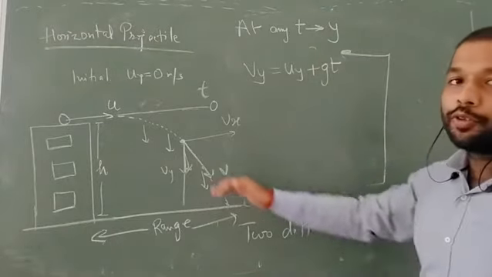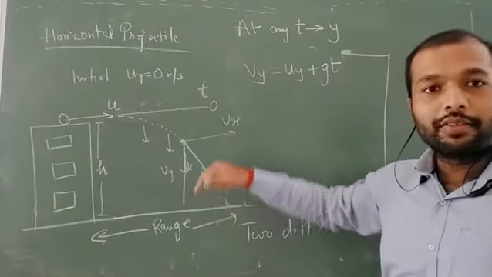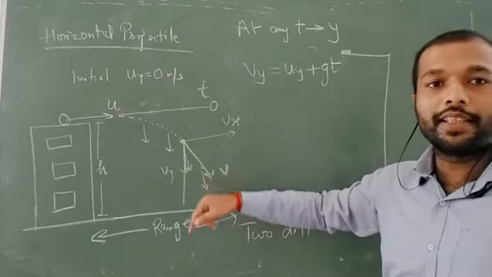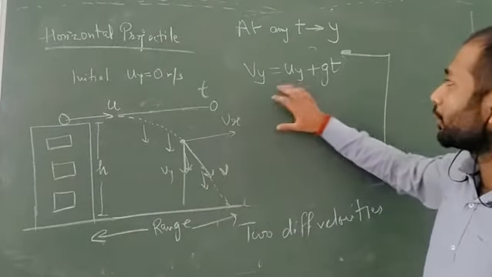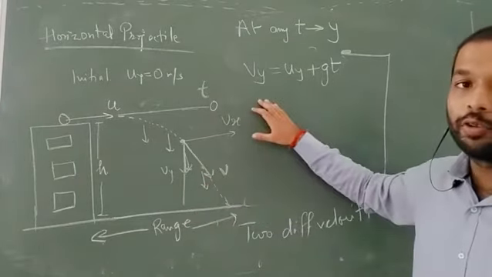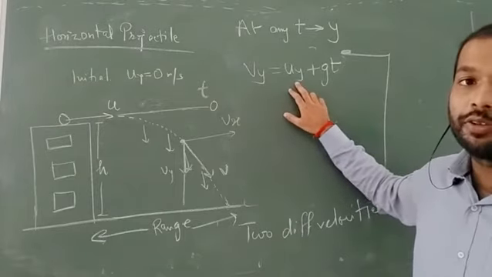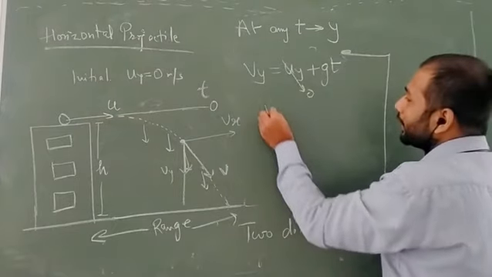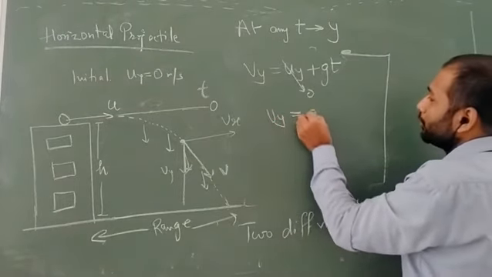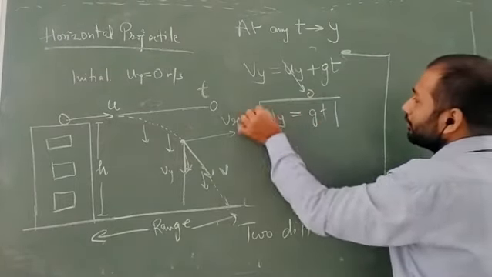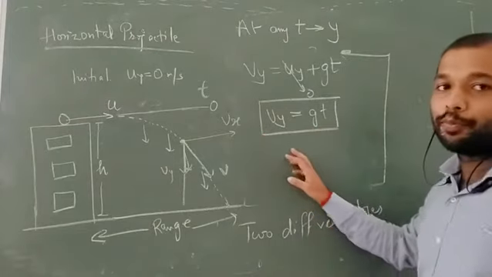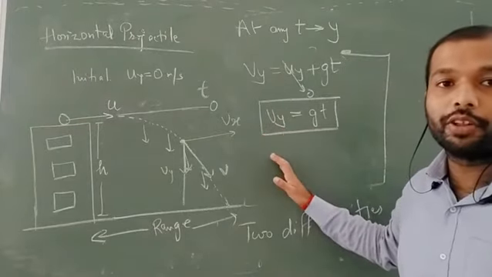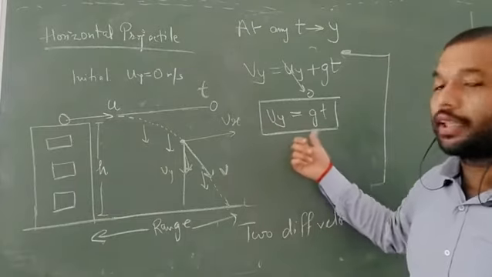As you know, the body is going downside, velocity is downside and acceleration is also downside. That's why I am taking the positive side for both. Now the initial velocity is 0, that we already know on the y-axis. So this will become 0 and we get Vy is equal to g into t. This is the component of y velocity on the y-axis at the given time t.